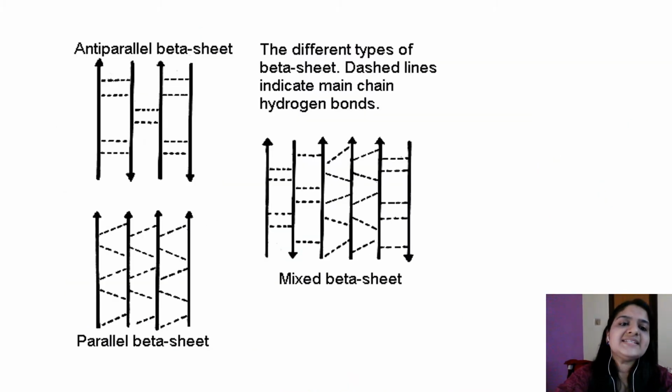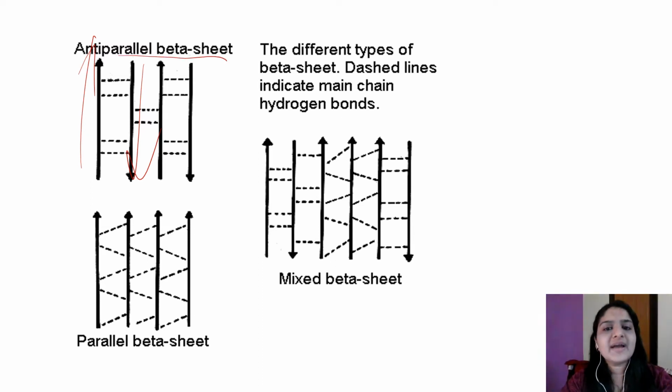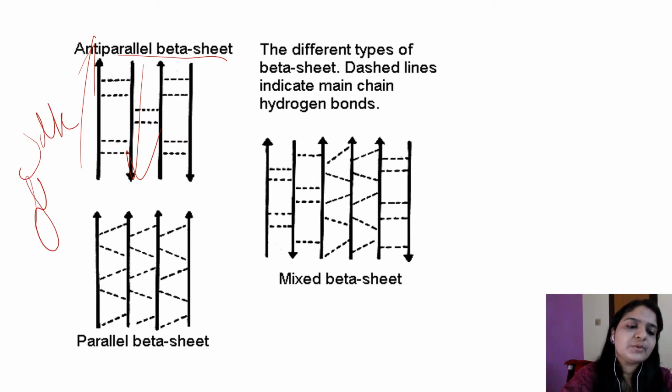Anti-parallel beta sheets are those where the strands run in opposite direction. An example of anti-parallel beta sheet is silk fibroin. These dashed lines are hydrogen bonds, which are perpendicular to the peptide bonds.